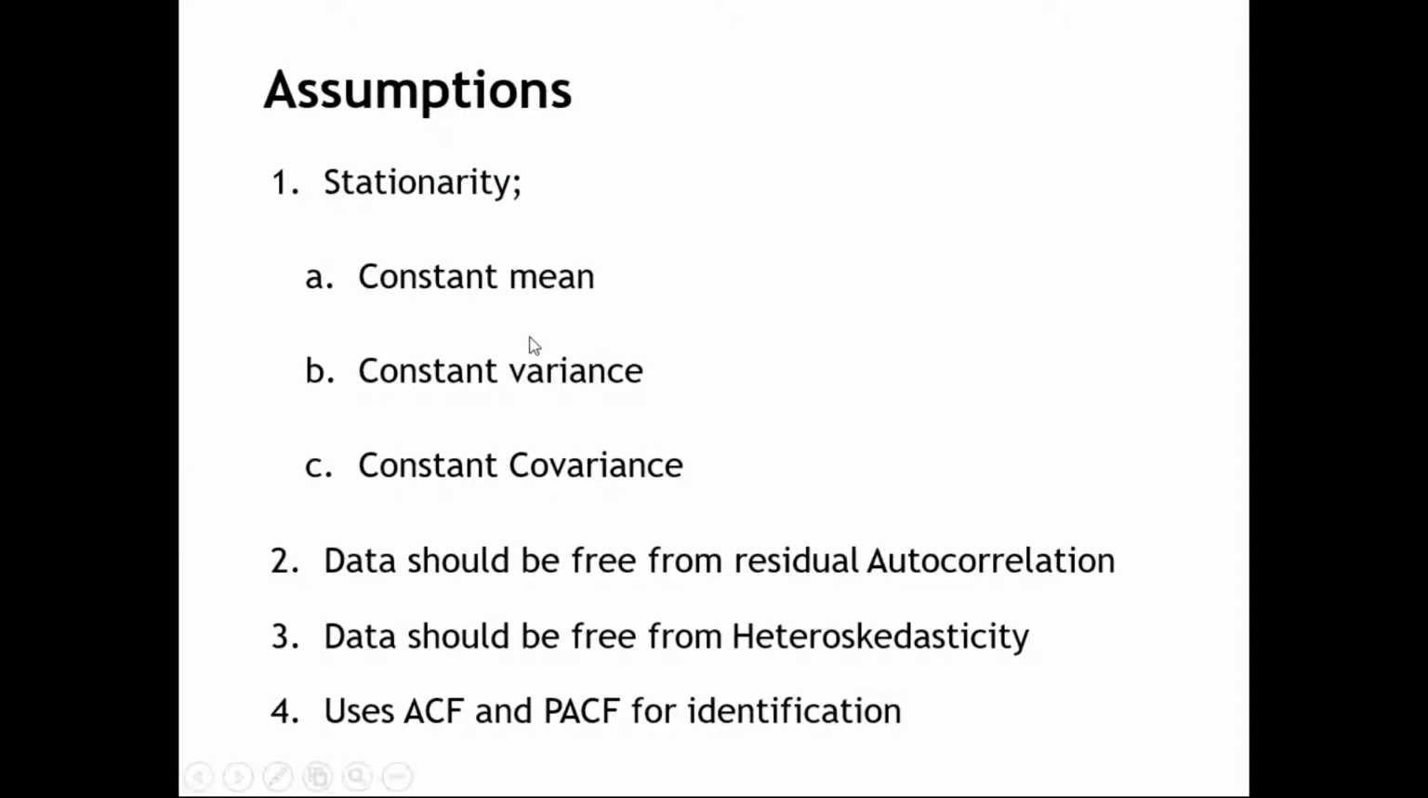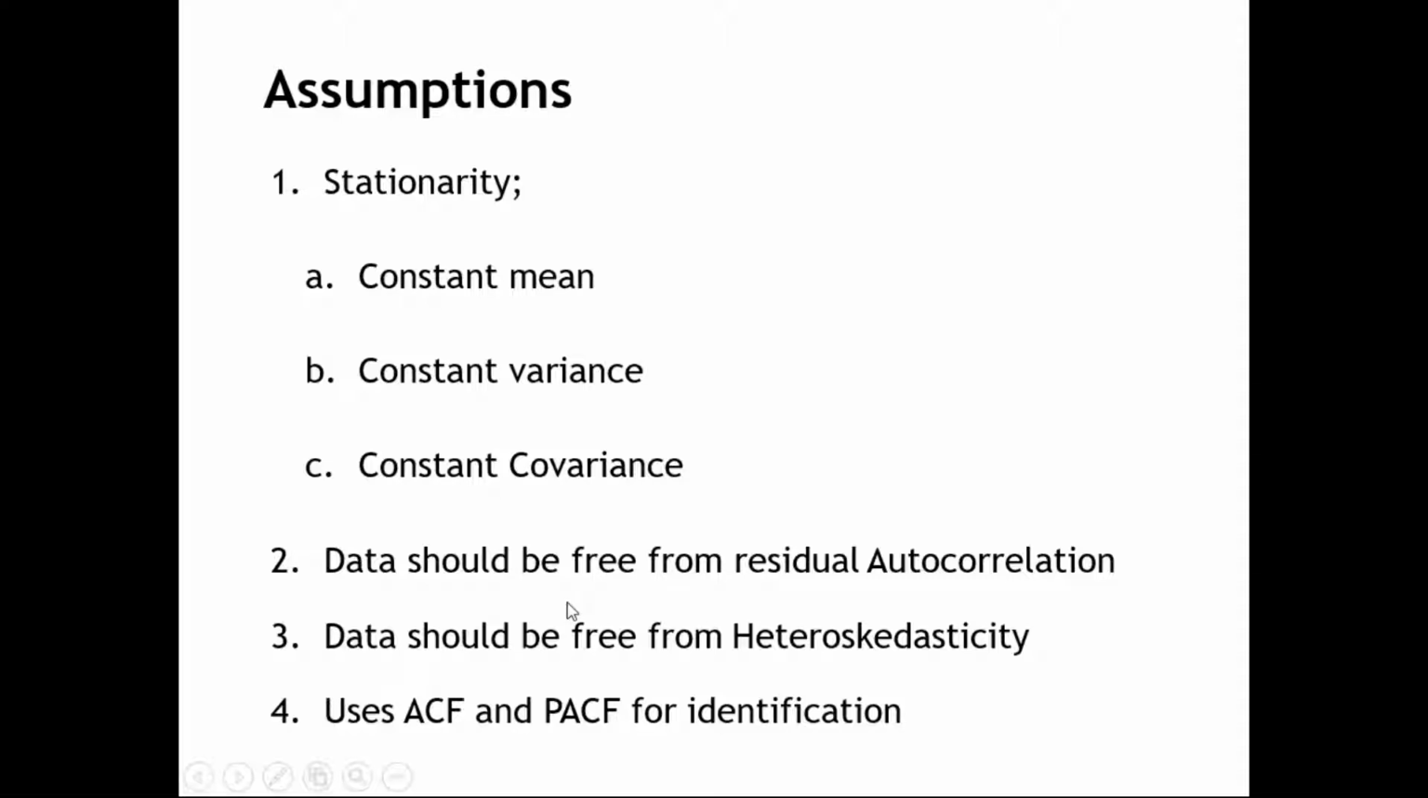Coming to the assumptions in the ARIMA model, what are the preliminary assumptions we have? The basic one is that the data must be stationary in nature if you want to use this tool. If you want to make a prediction or a forecast for a given data set, you have to ensure whether the data is stationary or not. When I say stationary, it means the mean, variance and covariance are constant. This is the condition for stationarity.